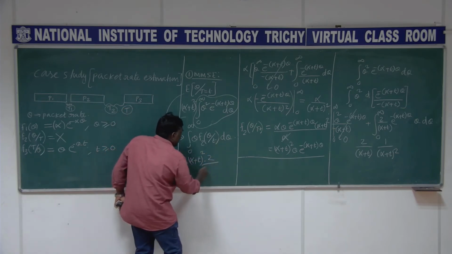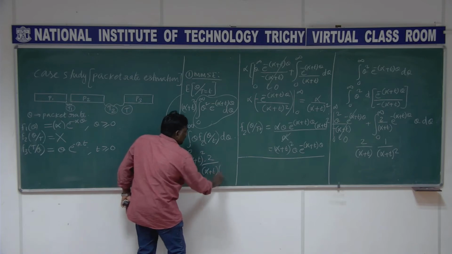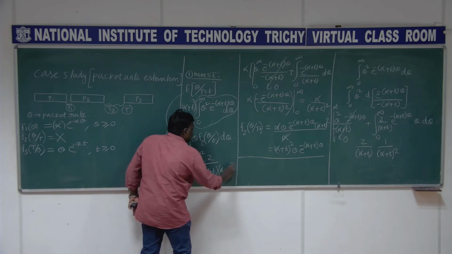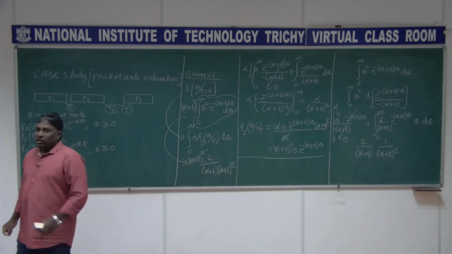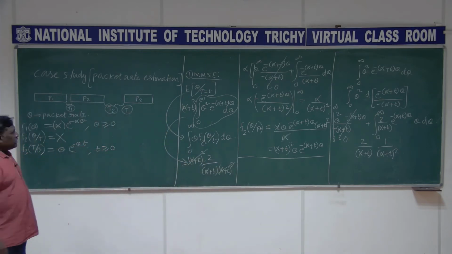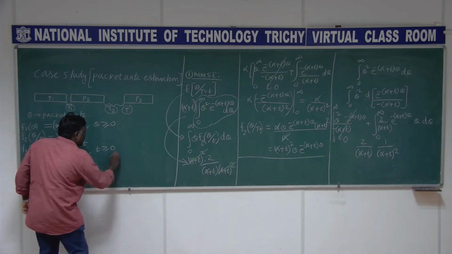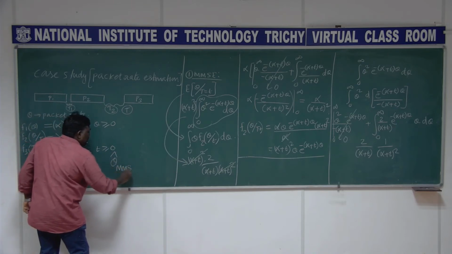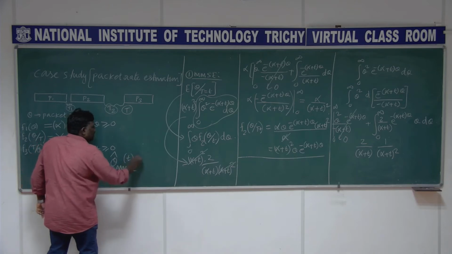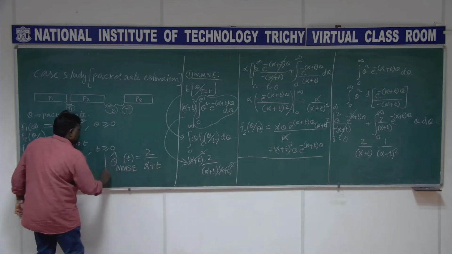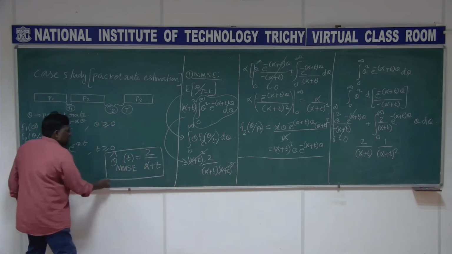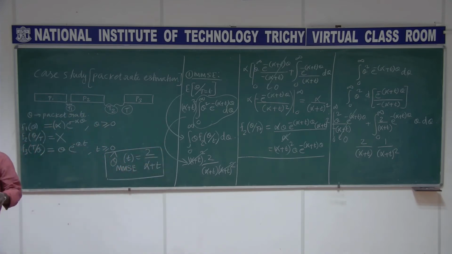2 by (alpha plus t), and this (alpha plus t) the whole square will come here. This 2 cancels, and you get 2 by (alpha plus t). That is the right answer. So I will write here theta cap MMSE of t is 2 by (alpha plus t), right? But what does this mean?